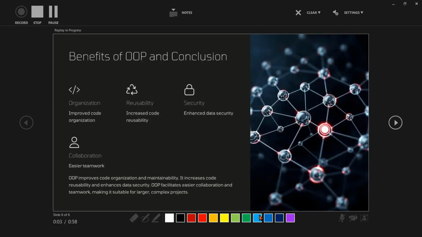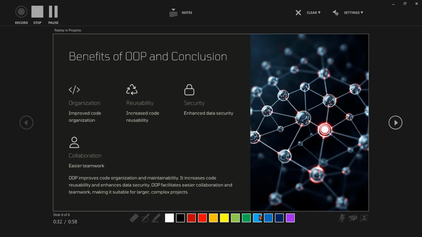Benefits of OOPs. First is modularity. Code is organized into classes, making it easier to manage and understand. Second is reusability. Once a class is written, it can be reused across multiple programs or projects. Encapsulation. Data and functions are bundled together, helping to protect the internal state of the objects and reduce complexity. Inheritance. Classes can inherit features from other classes, reducing code duplication.